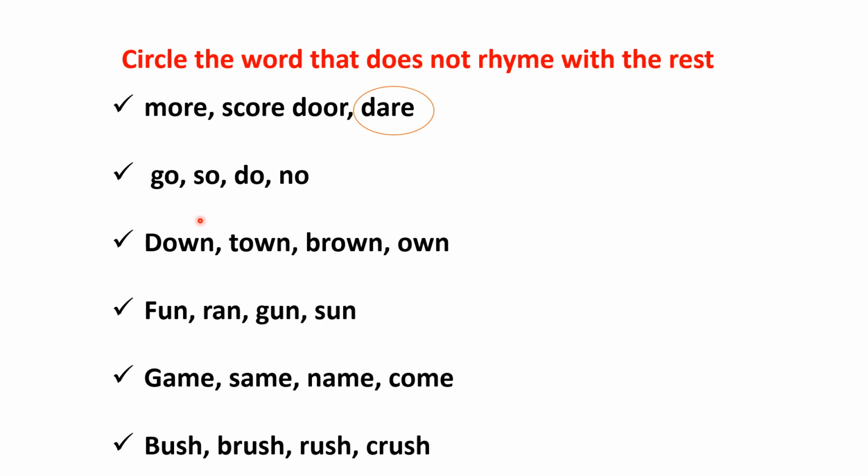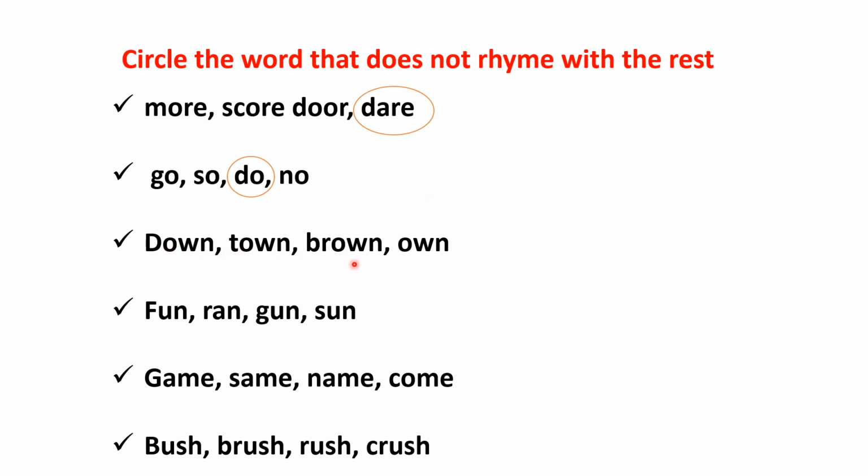Let's see another one. Go, so, do, no. Everywhere it's O. So how are we going to find out which is not a rhyming word? What you have to focus on is the sound. See, the sound of this is go, so, do, no. So which one is the word which is not rhyming with the rest? It is do.